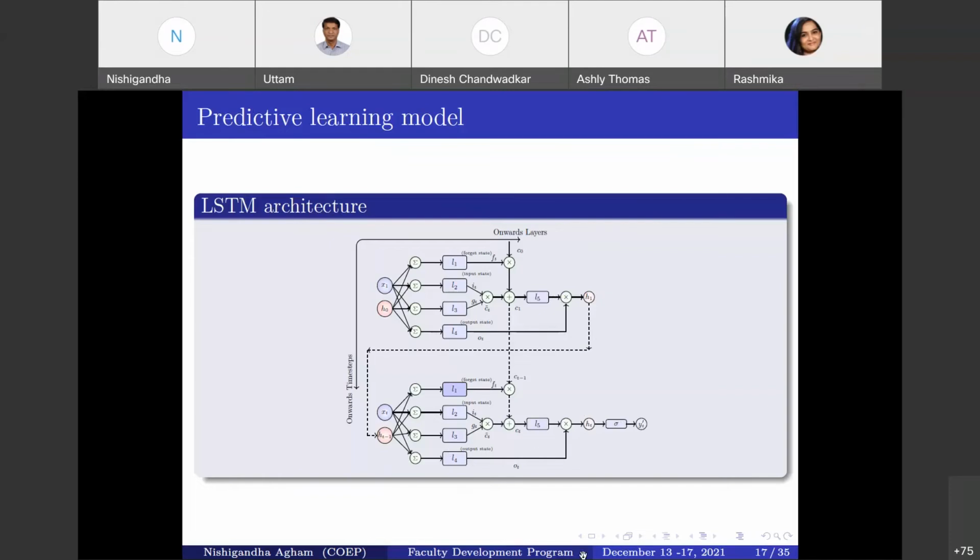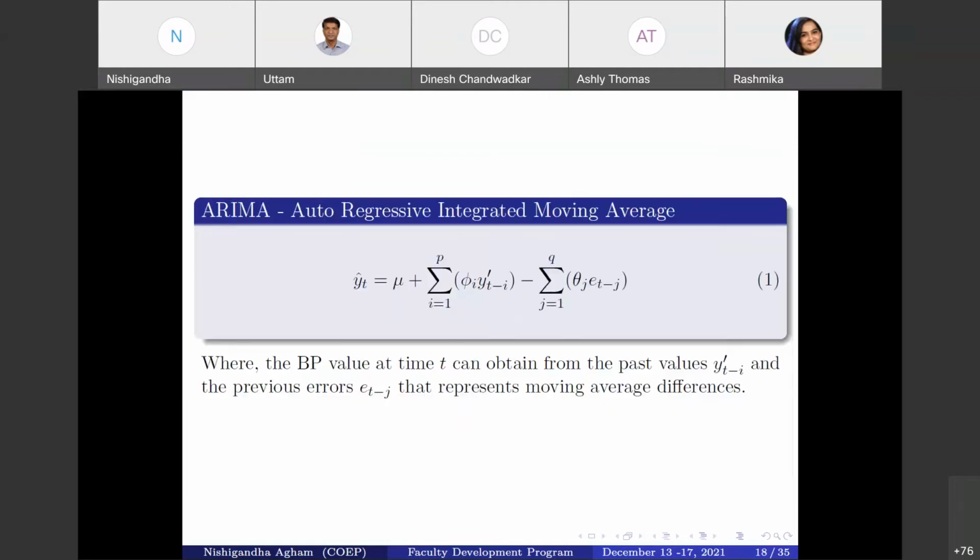Now the second part of our proposed model is the ARIMA, the auto regressive integrated moving average. That is the second part of the network. The ARIMA model is most commonly used in time series analysis that depends on statistical modeling.